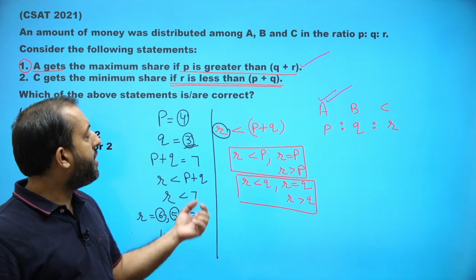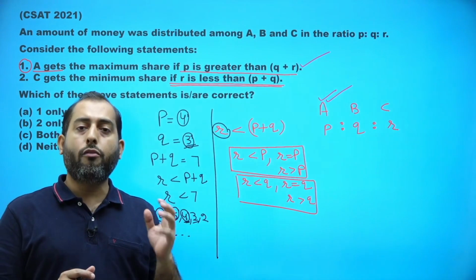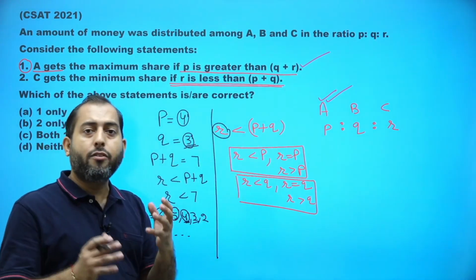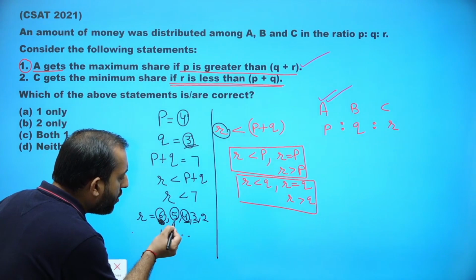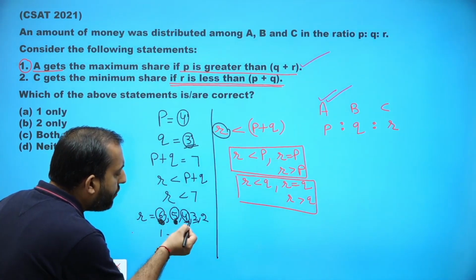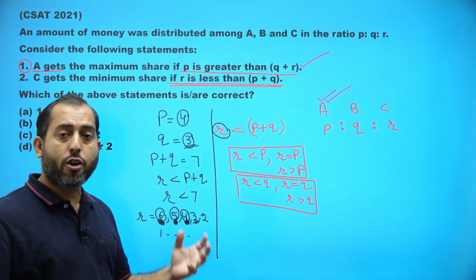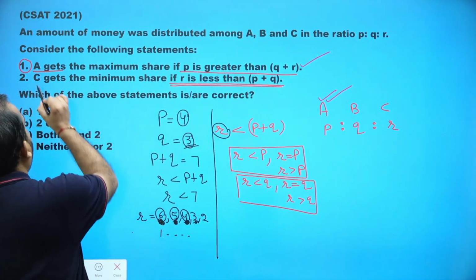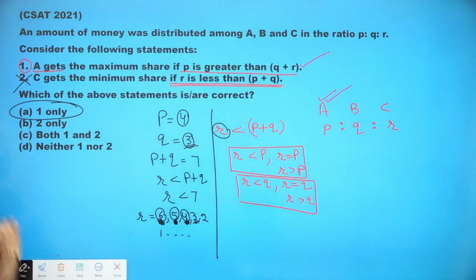So in this way, until we have a specific number attached to the value of R, by using this condition we cannot say whether R will be the greatest value, the middle value, or equal to one of P and Q. We do not have surety for R here. That is why statement number 2 is not right. Hence, the answer of this question is option A only. Please make a note of it. Let's move on.